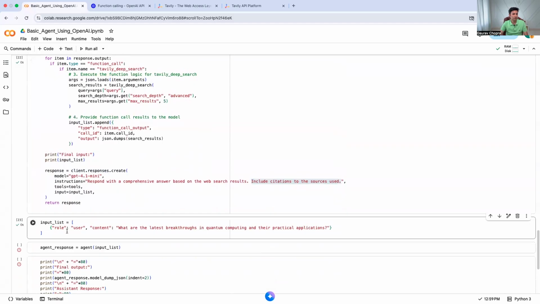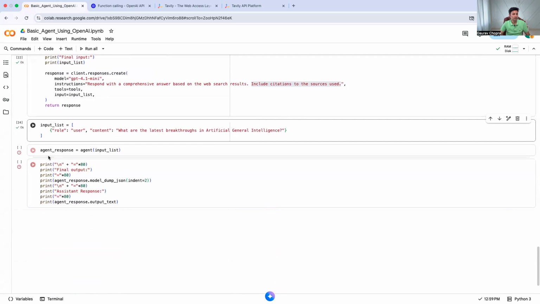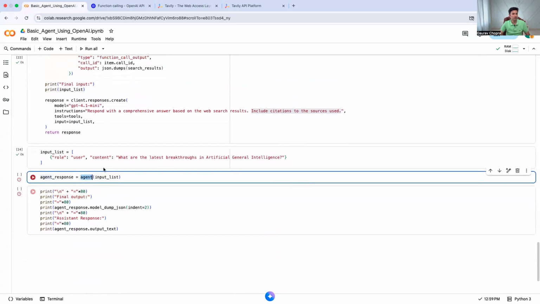And here is the input list where the user says, okay, what are the latest breakthroughs in quantum computing? Or maybe we can change the question: what are the latest breakthroughs in artificial general intelligence? All right, so I changed the question rather than using the same question from before. So let's run this, and then we call this function agent with input list.